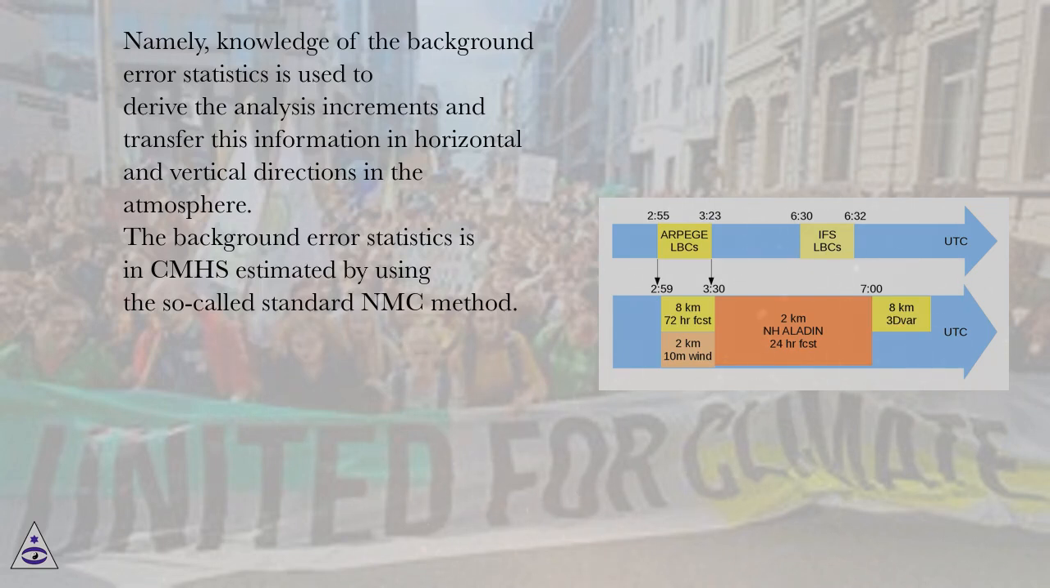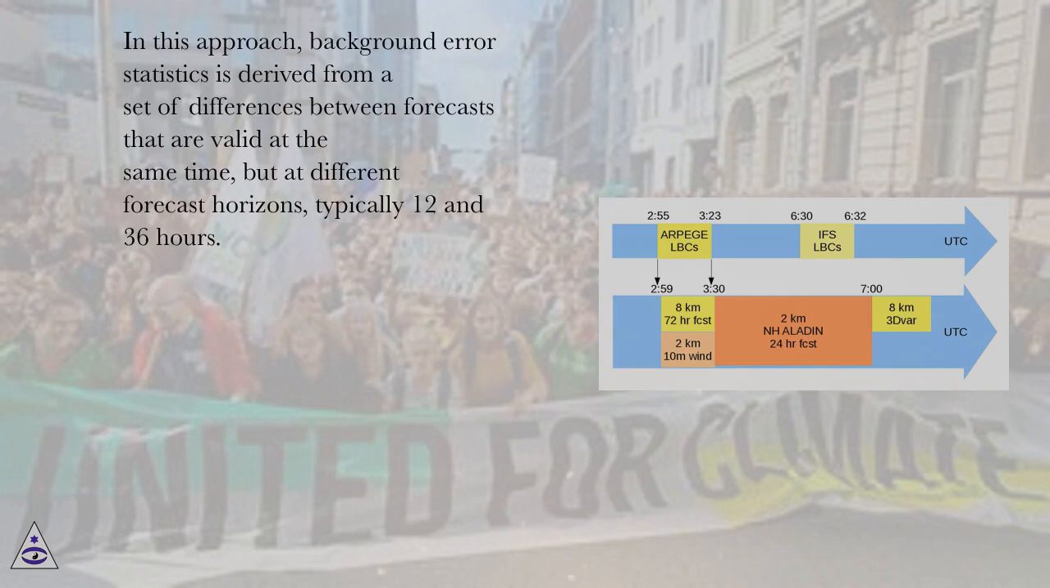The background error statistics in CMHS is estimated by using the so-called standard NMC method. In this approach, background error statistics is derived from a set of differences between forecasts that are valid at the same time, but at different forecast horizons, typically 12 and 36 hours.